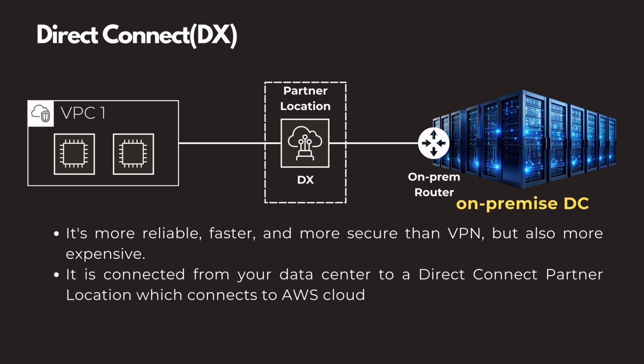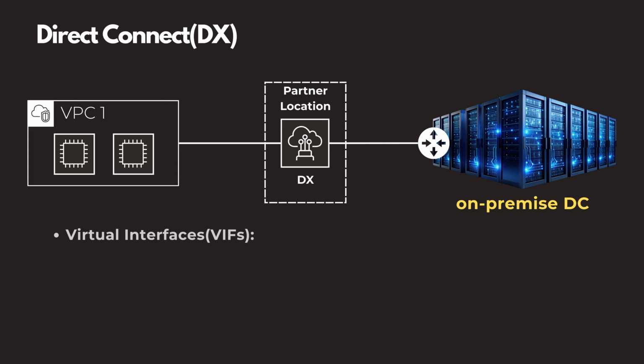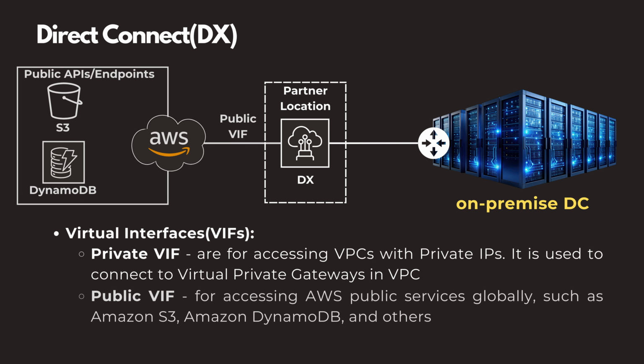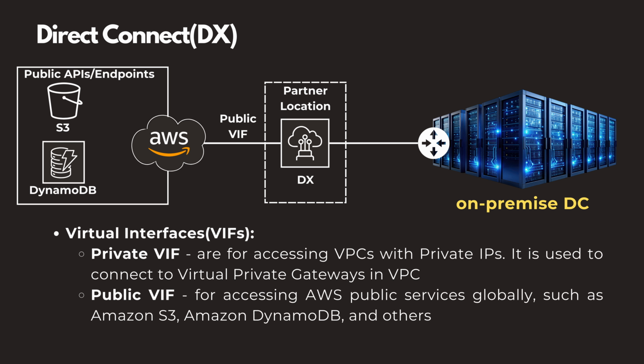Direct Connect, when deployed, is only a layer 2 connectivity towards AWS. For it to connect to the AWS network, you need to configure virtual interfaces. There are different types of virtual interfaces. One is the private VIF, which is for accessing VPCs with private IPs. It is used to connect to virtual private gateways in a VPC. Another type is the public VIF, for accessing AWS public services globally, such as Amazon S3, Amazon DynamoDB, and others.